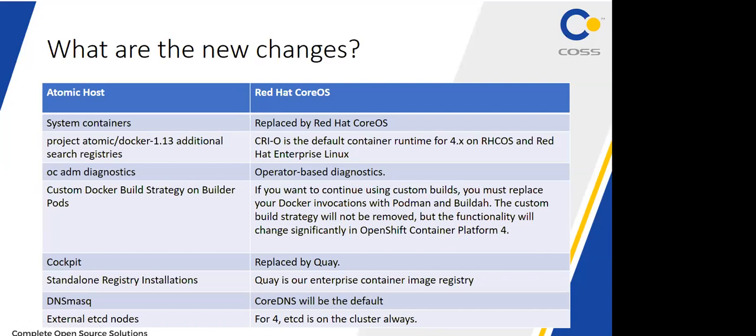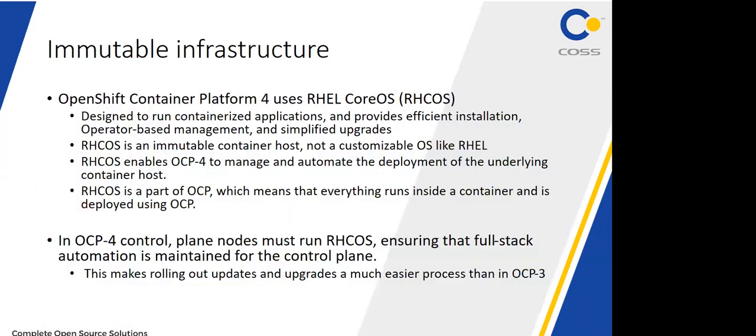It supports OpenShift Container Platform 4 onwards. The Cockpit socket is replaced by the Quay registry. This is nothing but an image registry. Not only can you get images from the docker.io registry or registry.redhat.io, if the image is not available in your local registry, you can get the images from the Quay registry as well. So a standalone registry installation is not required. Quay is our enterprise container image registry. I will show you how to get the images.